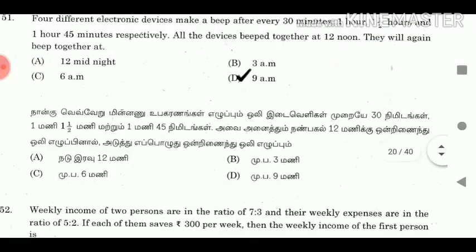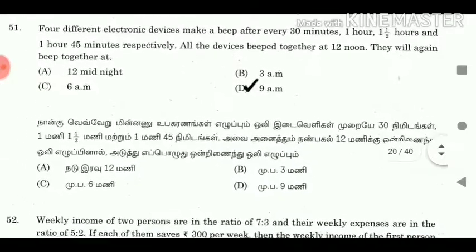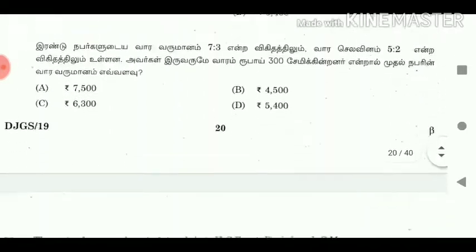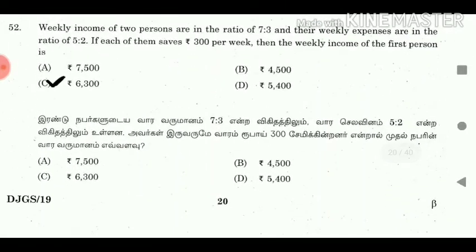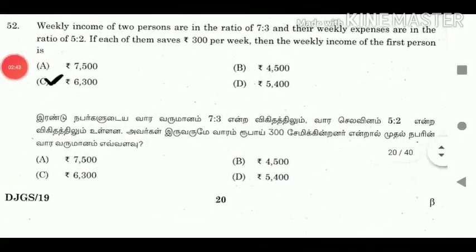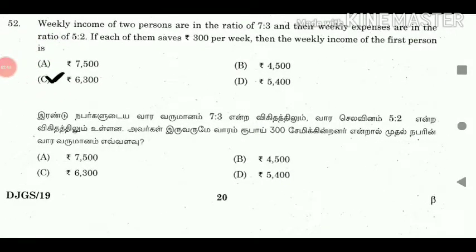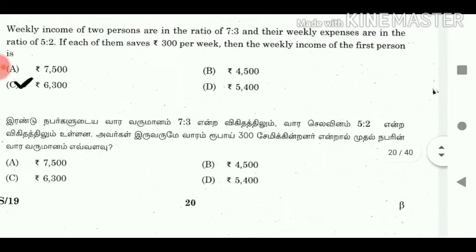1 hour 45 minutes respectively. All the devices beeped together at 12 noon. Then they will again beep together at: answer 9 am. 52. Weekly incomes of 2 persons are in the ratio of 7:3 and their weekly expenses are in the ratio of 5:2. If each of them saves rupees 300 per week, then the weekly income of the first person is